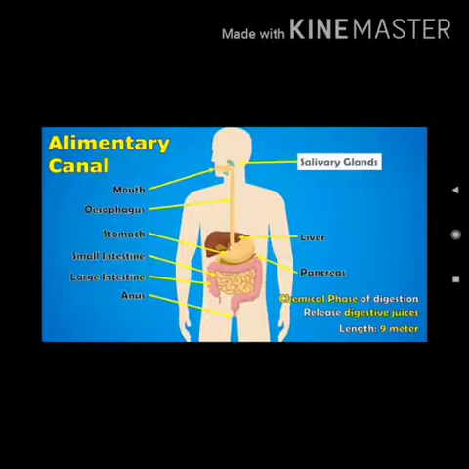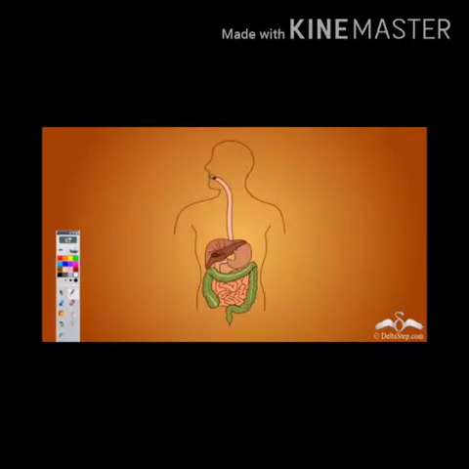See how the food moves in the alimentary canal. First it goes to the mouth, then esophagus, then it comes into the stomach. Okay, then in the stomach the partial digestion takes place, and then it comes into the small intestine where complete digestion takes place, and then it comes to the large intestine, and then from the large intestine it comes to the rectum, and then through the anus the undigested waste food is removed in the form of feces.